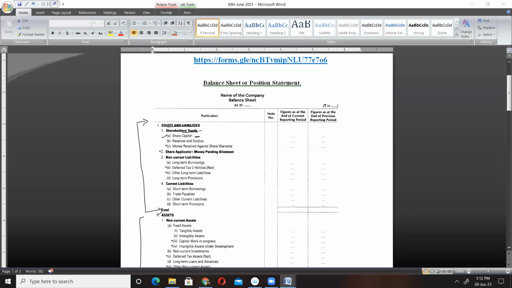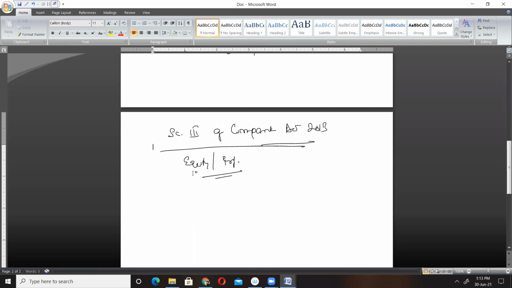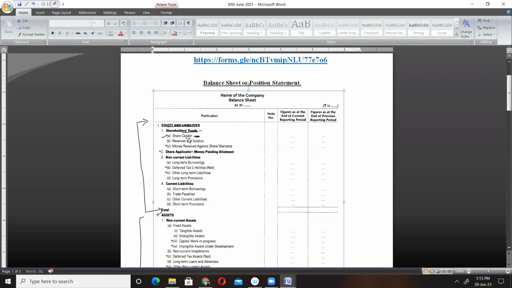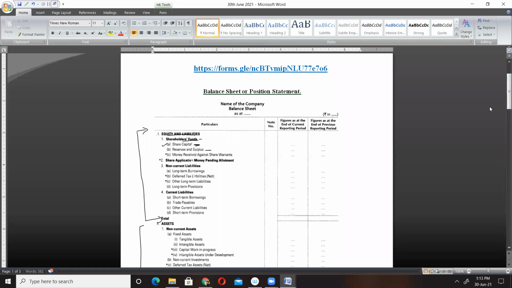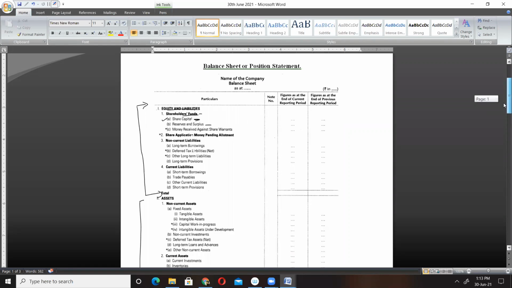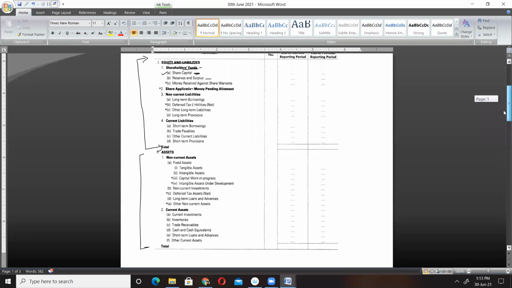Let's get back. Under share capital, we get the total of all the shares that the company has issued, including equity shares and preference shares. Next, under shareholders' fund, the next item is reserve and surplus, the heading under which balances of various reserves and surpluses are reflected.